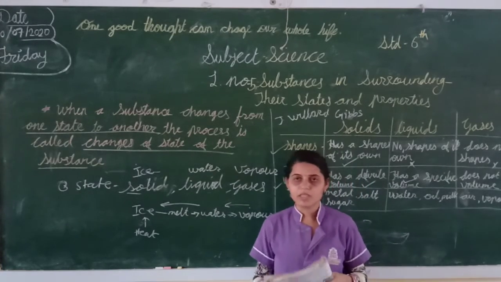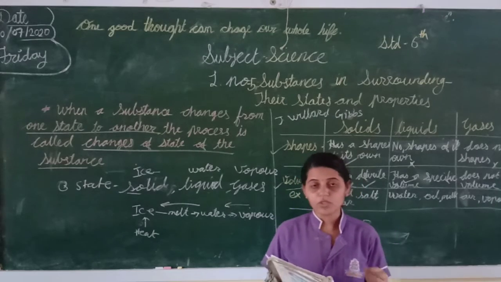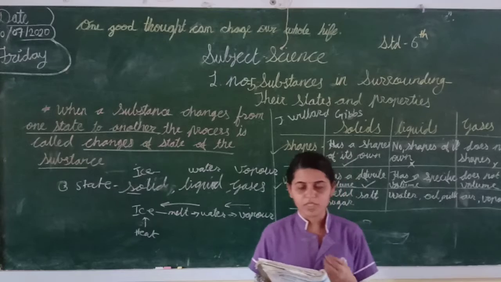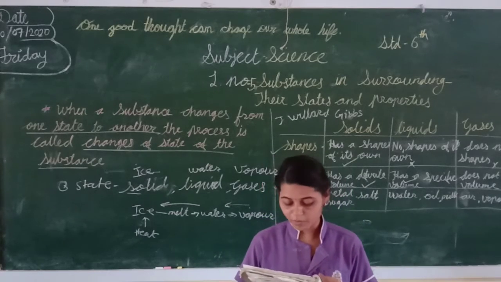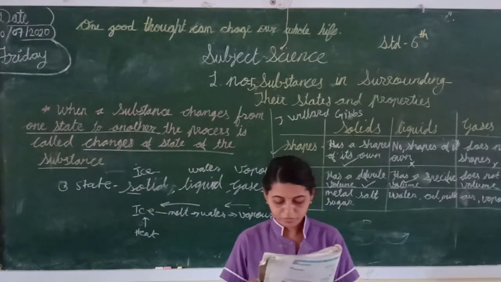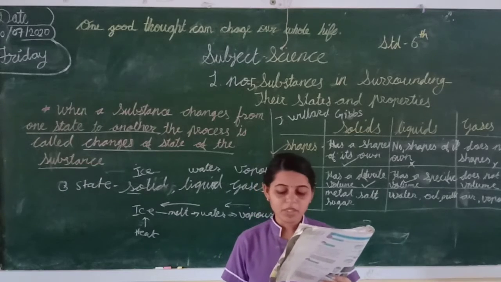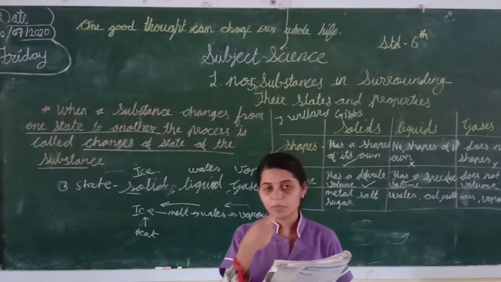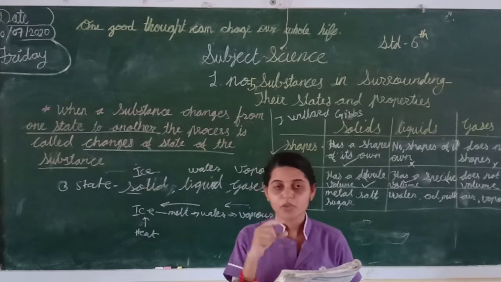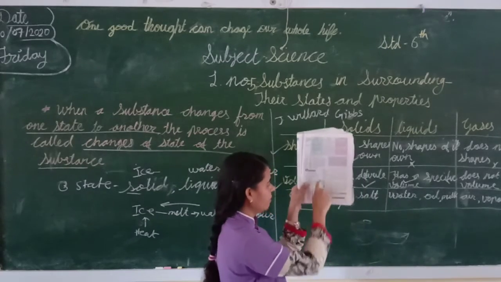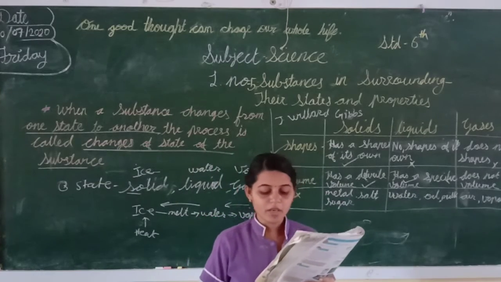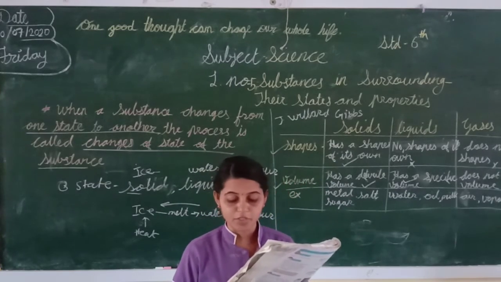Next, the temperature and thermometer. Many times we go to the clinic. That time the doctor will check our fever, how much our body's temperature is. A thermometer is used to measure temperature. Thermometers we put in the mouth. That is a thermometer in the picture you can see. So this thermometer we use to measure the temperature.